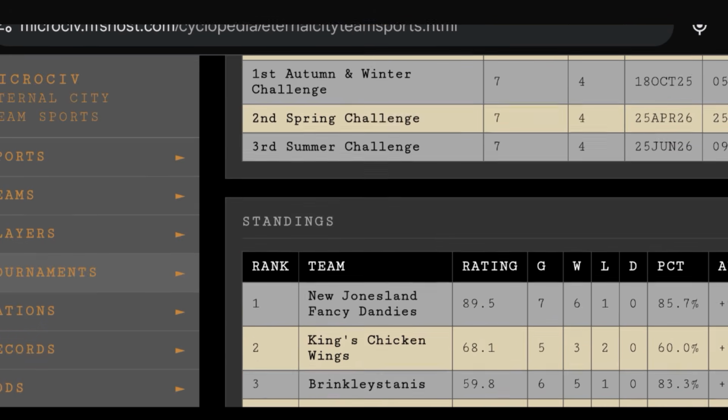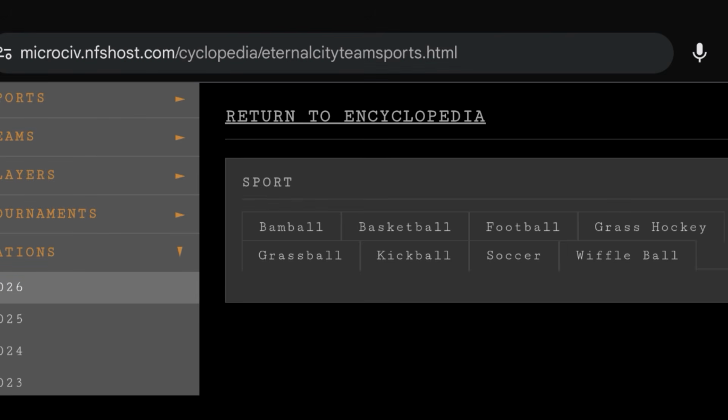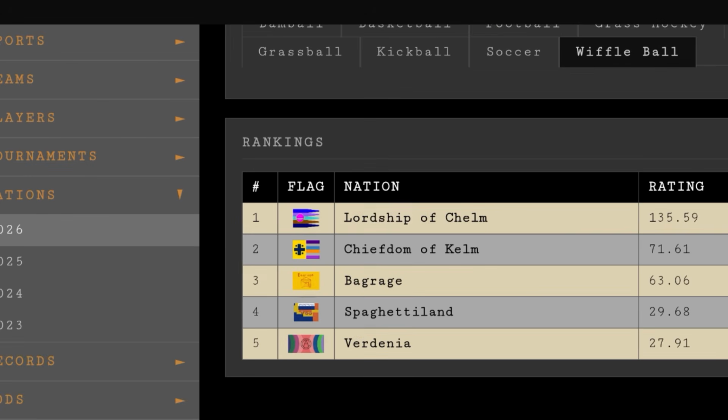We got that. And then we go to nations, and this is every single year with at least one match. We'll go to 2026. We'll select maybe wiffle ball here, and this will show the total rating of all the players that have played at least one match for that country. Usually each player will only be assigned to one country, unless somehow they change nationalities, which is a more rare event, but it does happen from time to time. And you can look at the ranking, the total power that that country has.